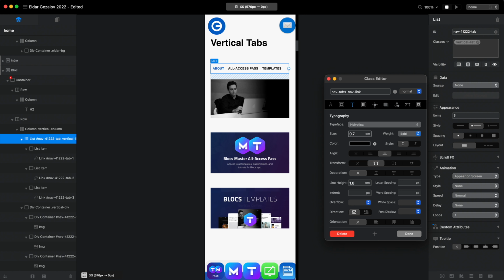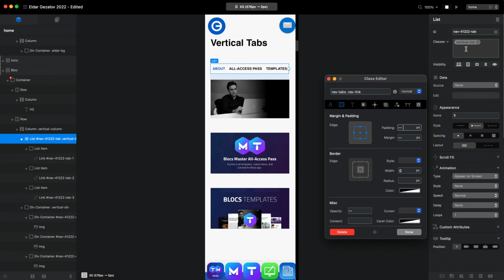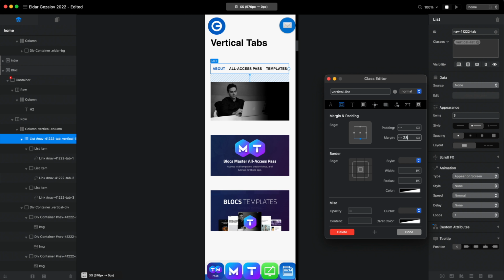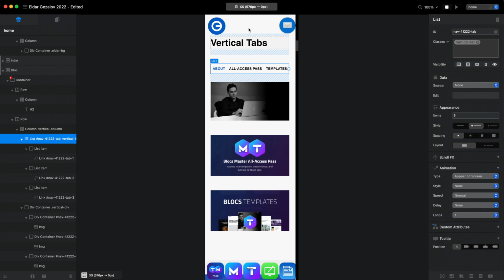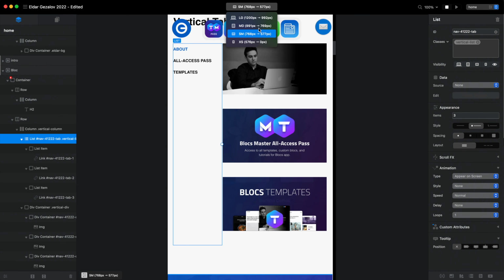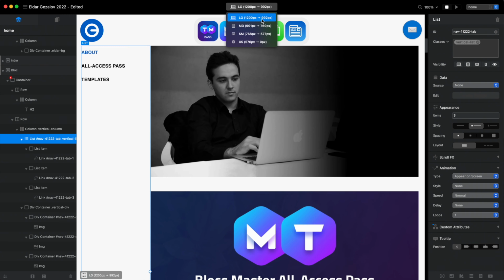So I think 70 will be fine, even maybe 75 also will be fine for our design here. And I think that this one is actually already looking quite good. Well, maybe we will go to vertical list and increase the amount of padding a little bit, 28. So this looks good for mobile, for SM, MD, LG breakpoint.